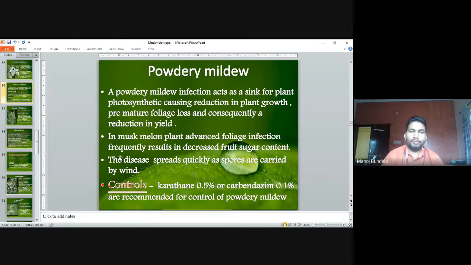So if a powdery mildew attack is there, then the sugar content will be reduced. The disease spreads quickly as the spores are carried by the wind. Control: Keratin 0.5% or carbendazim 0.1% is recommended to control powdery mildew.